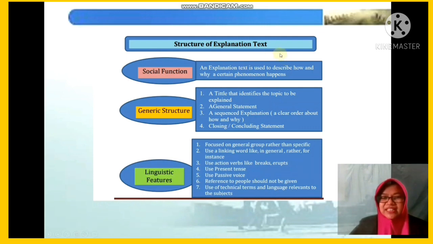Now, the structure of explanation text. So the social function of explanation text: an explanation text is used to describe how and why a certain phenomenon happens. The generic structure starts with a title that identifies the topic to be explained. And then the second, a general statement. The third, a sequenced explanation or a clear order about how and why. And the last is a closing or concluding statement. It is optional. It can be there or not.